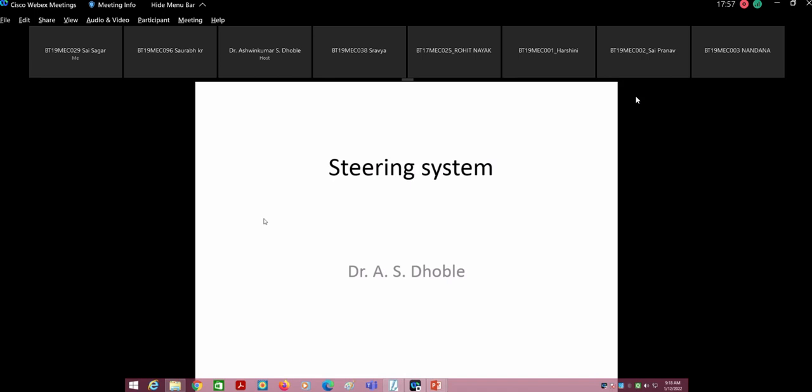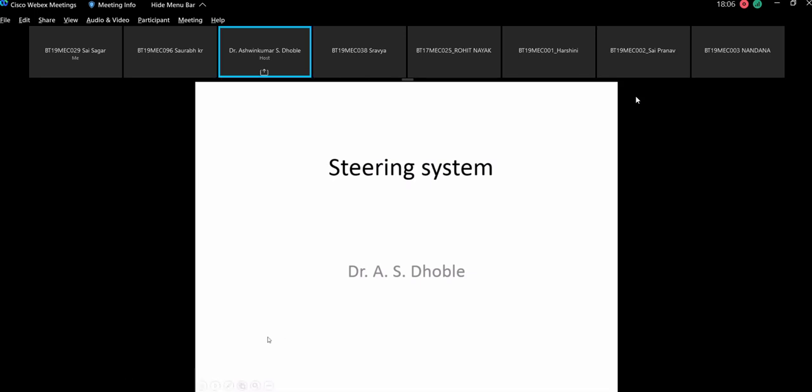So was there an onboard sensor? Okay, no doubt, sir. Okay, fine. Let's move ahead then. Now we will start with the steering system.